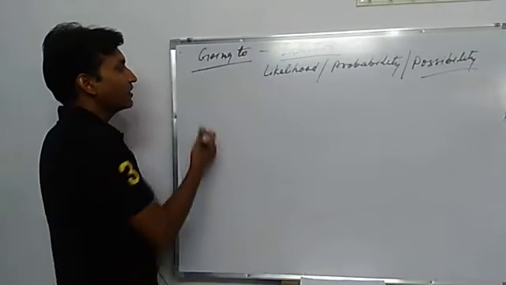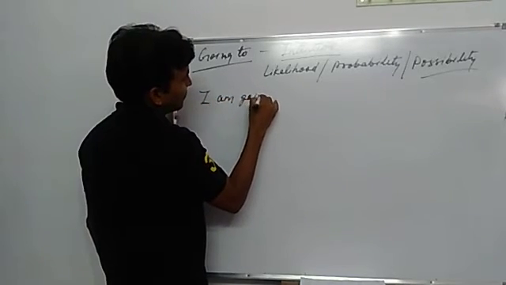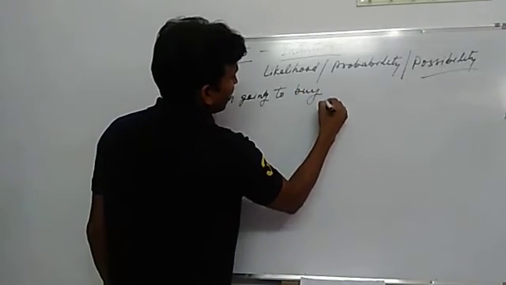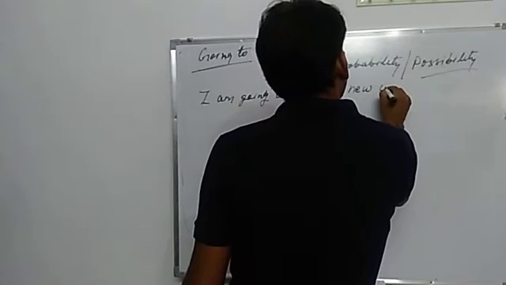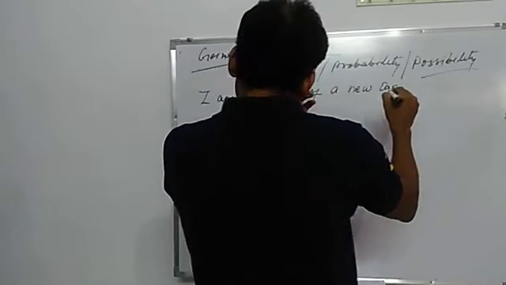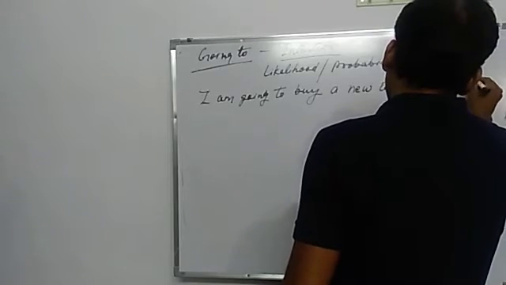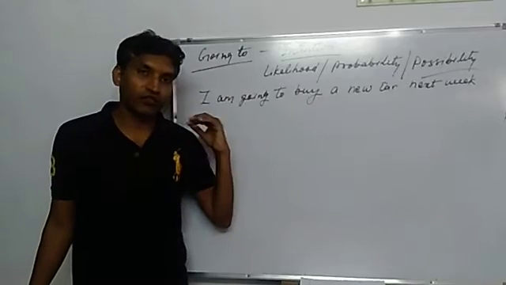How? If we write, I am going to buy a new car next week. I am going to buy a new car next week.